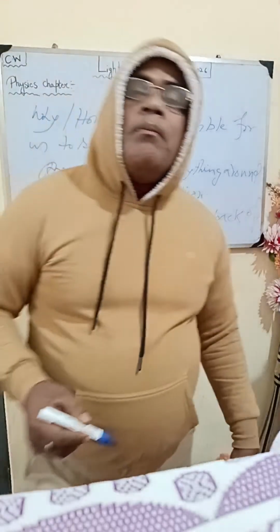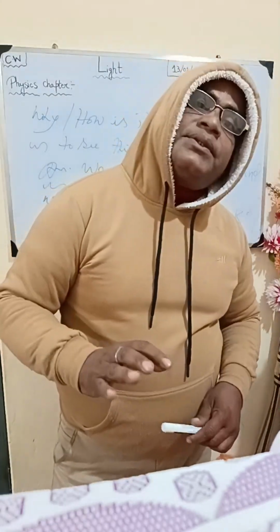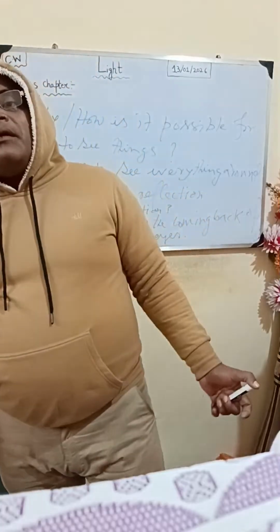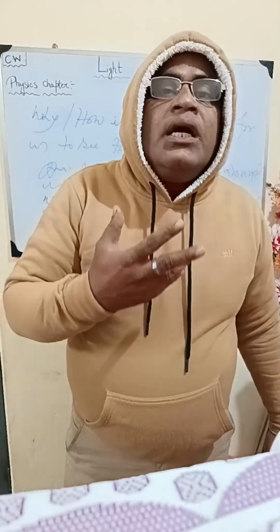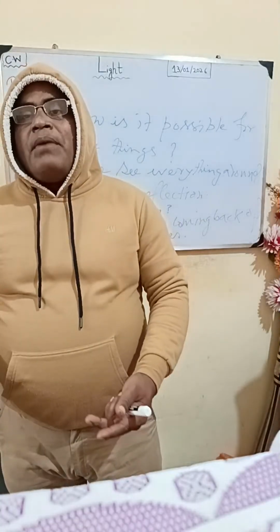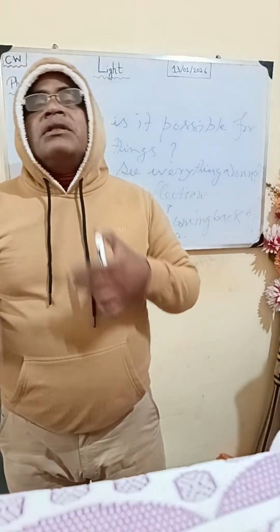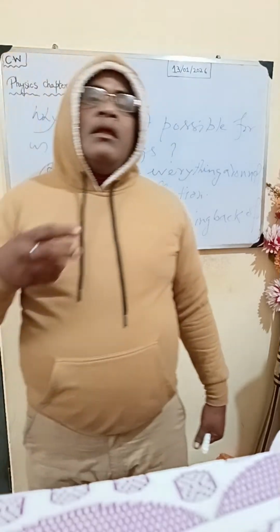How does it come back? The light falls on a surface, on a mirror. Then, after hitting the mirror, it comes back and enters our eyes. The coming back of light, or the bouncing back of light, is called reflection.